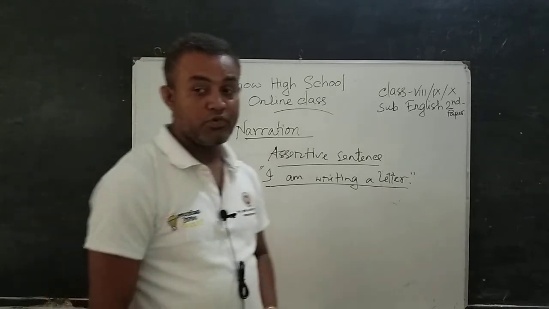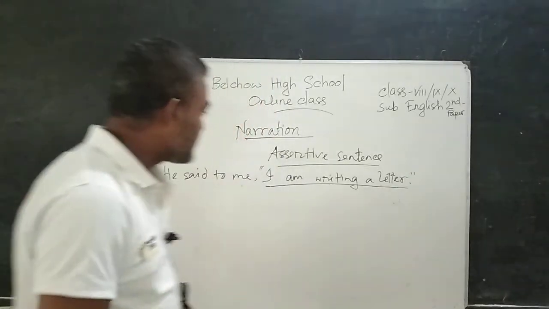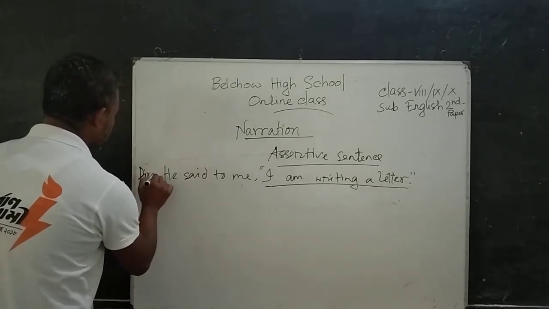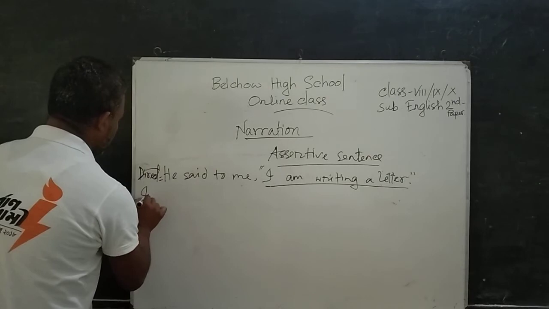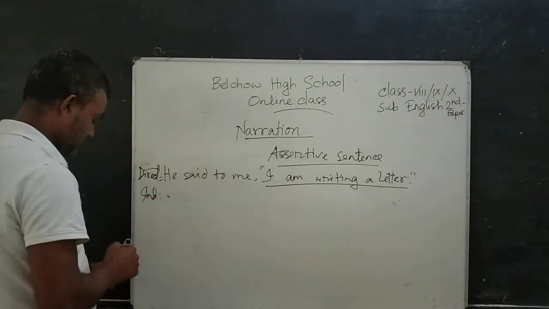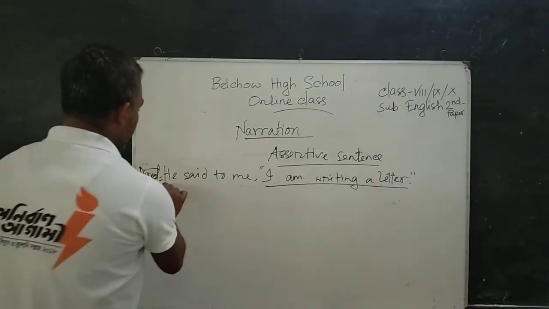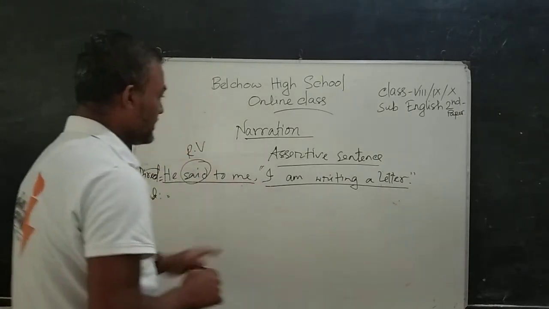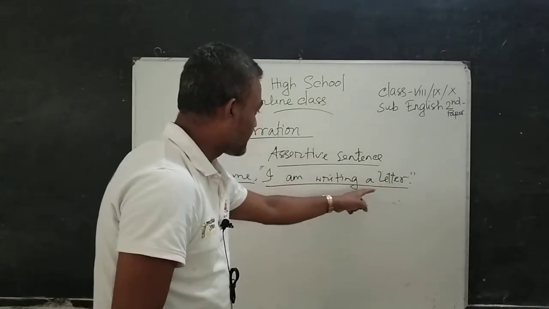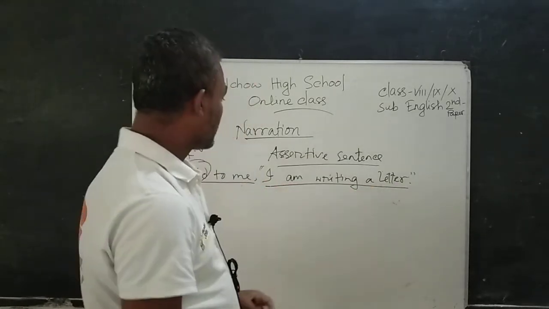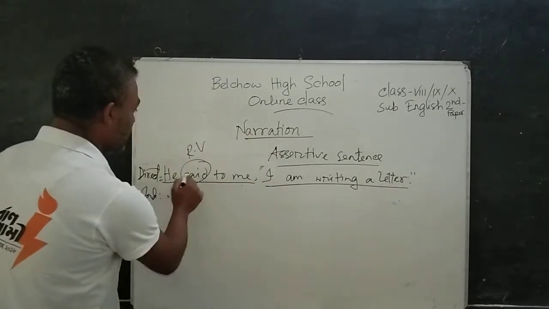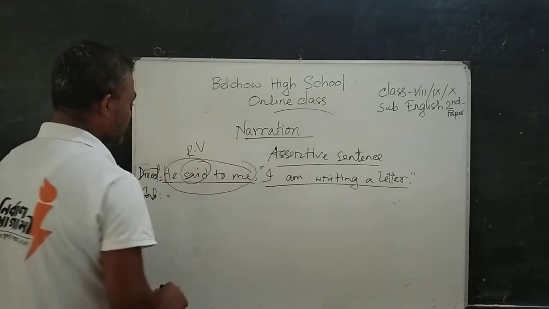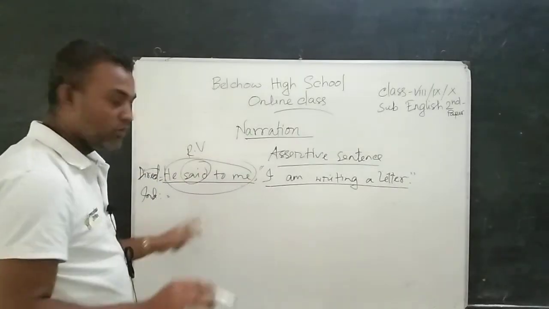Firstly, we have to know how to change this sentence from direct into indirect narration. Here it is called the reporting verb. If the reported speech is in assertive mode, the reporting verb will not be changed. So, "he said to me," this part will not be changed.